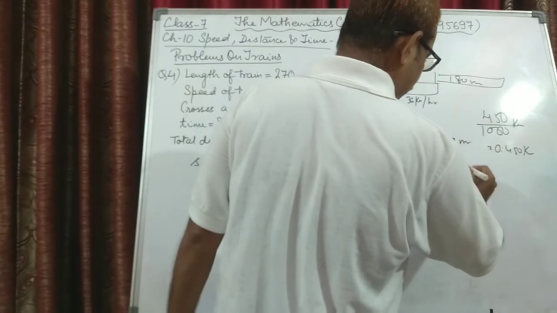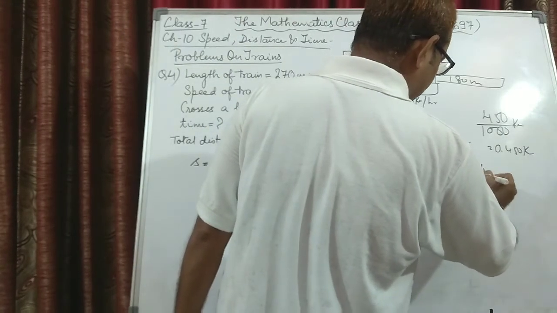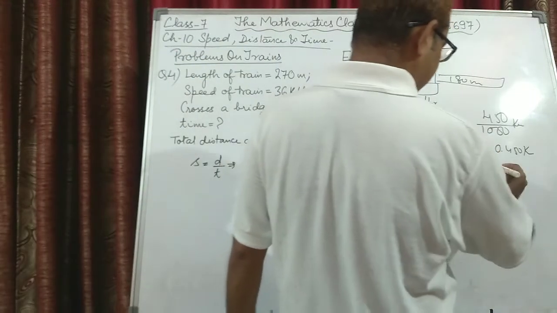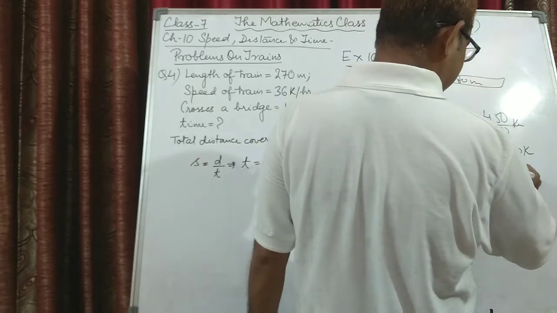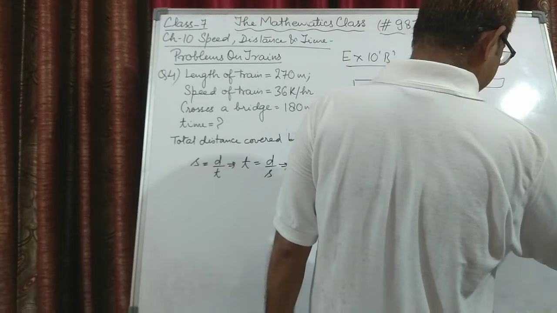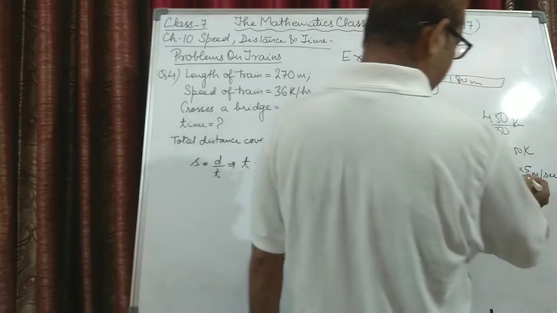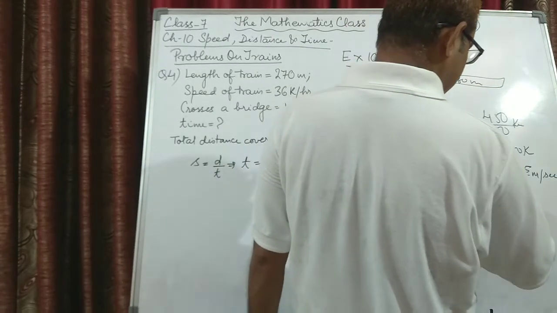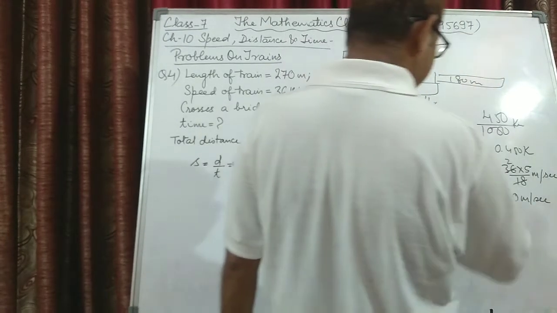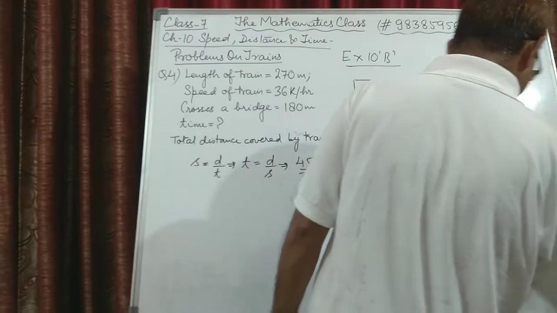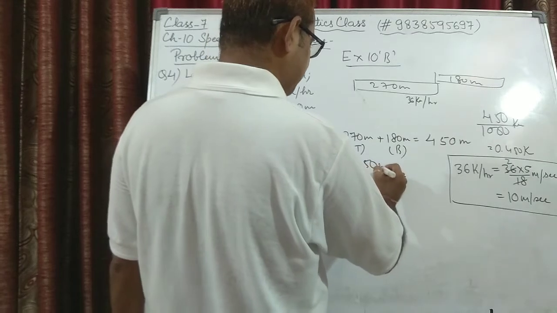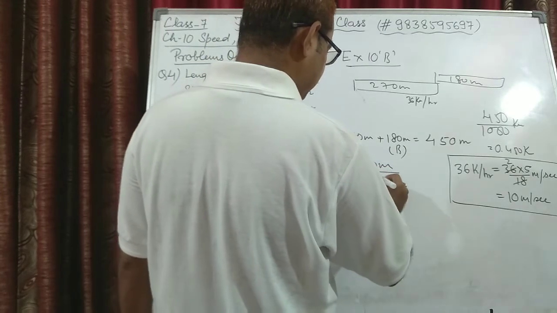We know that to change kilometers per hour to meters per second, we multiply by 5 upon 18. So 36 km per hour can be written as 36 into 5 upon 18 meters per second. Now 18 2s are 36, 5 2s are 10, so the speed has been changed to 10 meters per second. So this can be written as 450 meters upon 10 meters per second.